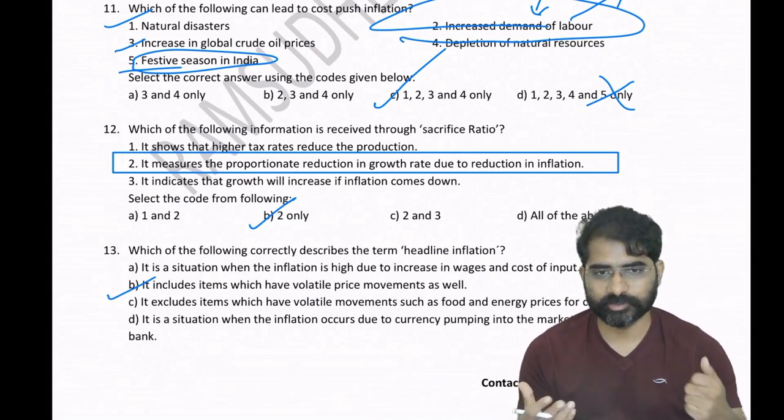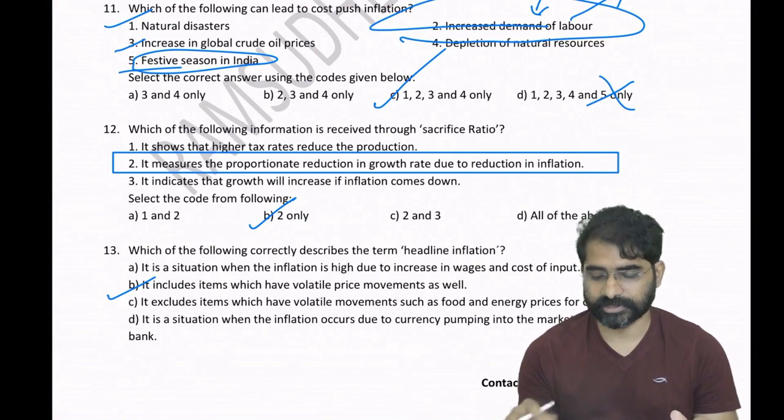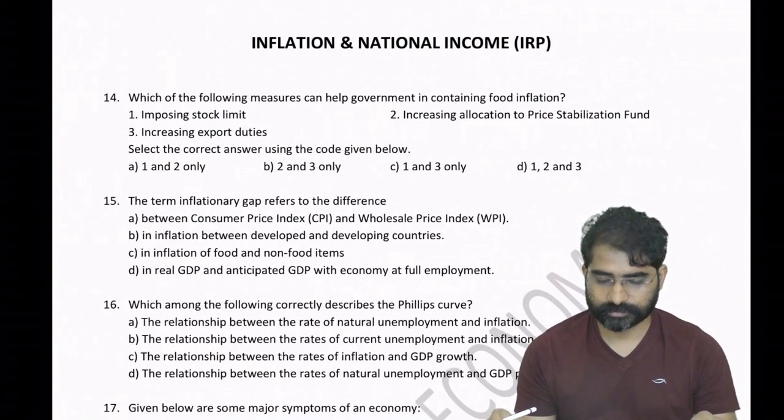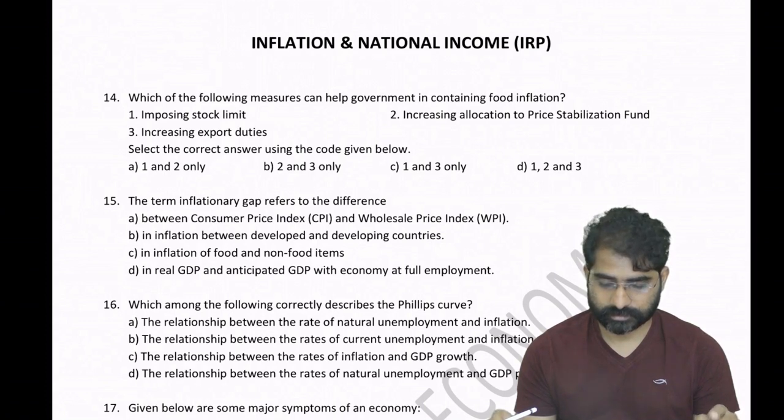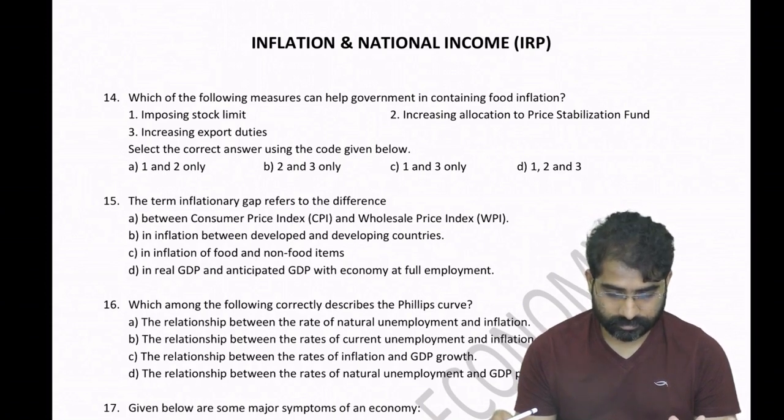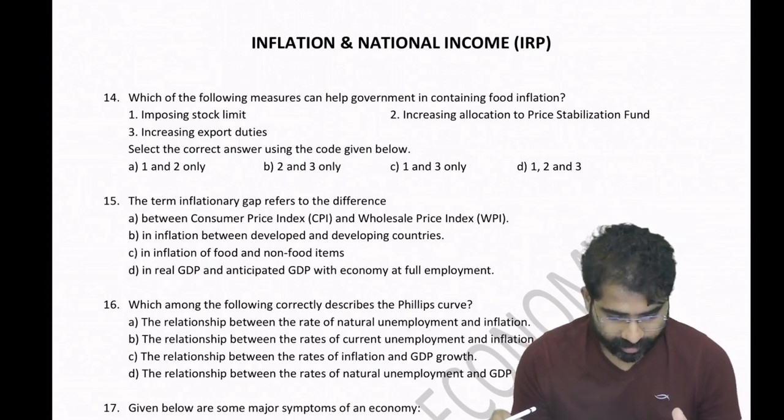Headlines. You are using that inflation for policy making. Yeah, 14th question.